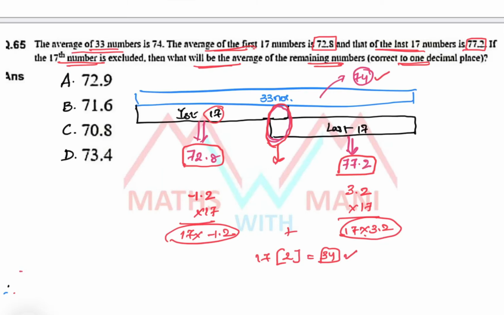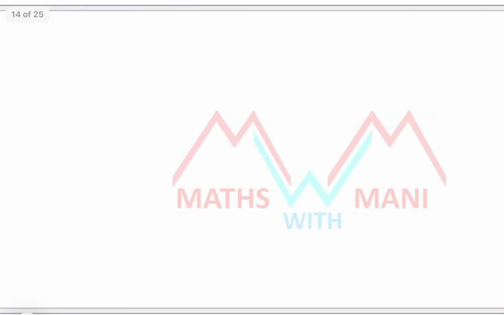But now I am excluding the 17th number, which means I have to exclude this value. So 34 should be excluded. Now out of 33 numbers, if one number is excluded, how many numbers remain? 32 numbers. So for one number 34, overall for 32 numbers, what about the average? 34 by 32, that is 17 by 16, should be subtracted.